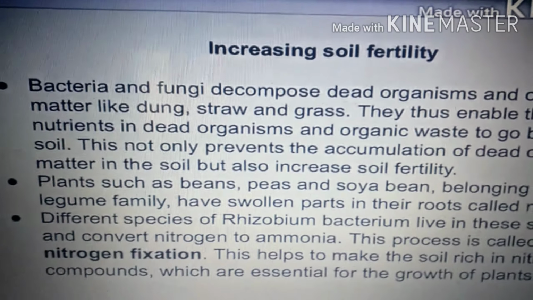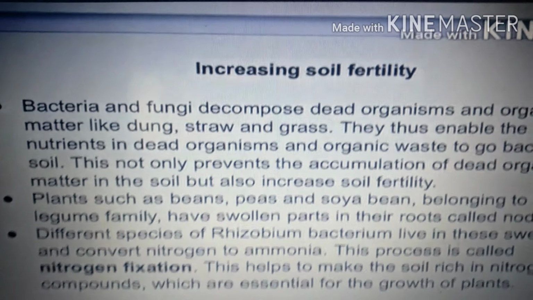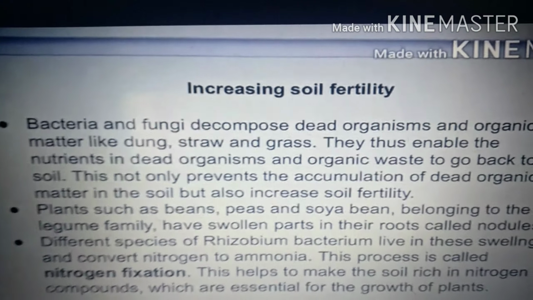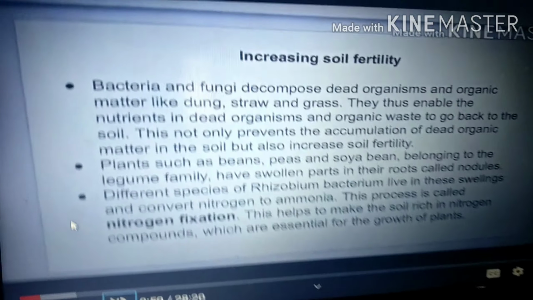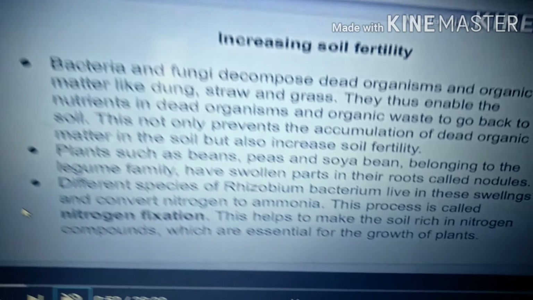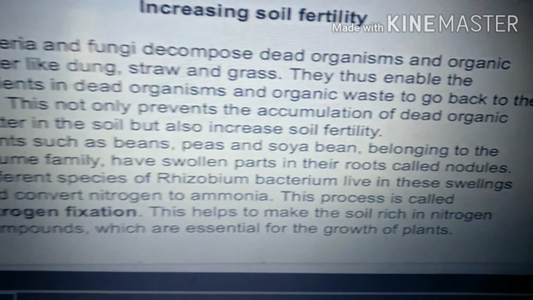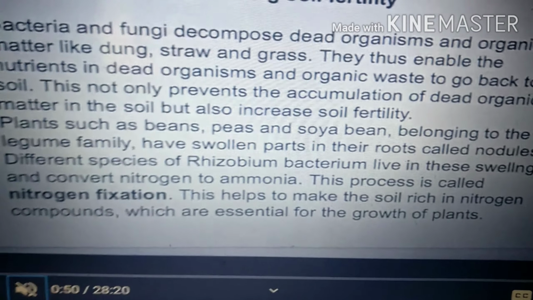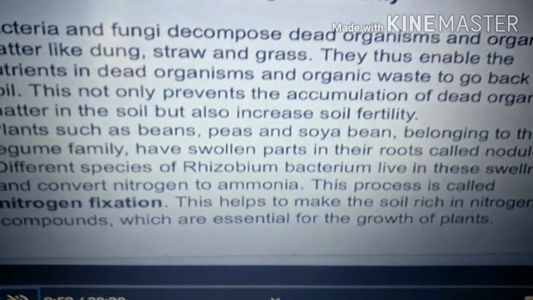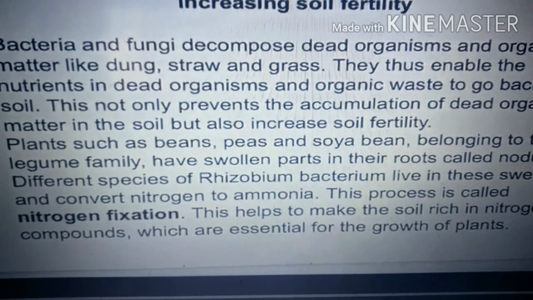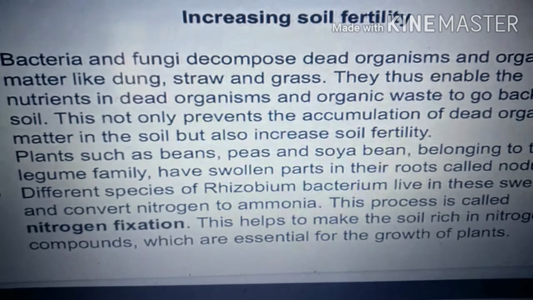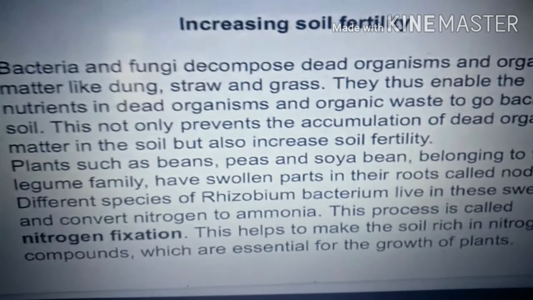First, let us talk about increasing soil fertility. Here, bacteria and fungi decompose dead organic matter like dung, straw, as well as grass. Thus they enable the nutrients in the dead and decaying organic matter to get back into the soil. This not only prevents the accumulation of dead organic matter in the soil, but also increases soil fertility.